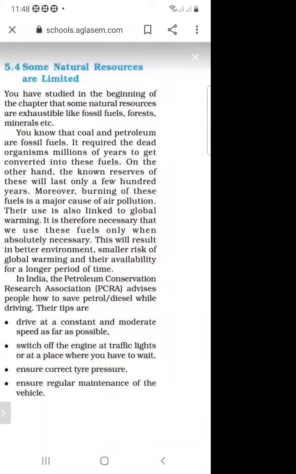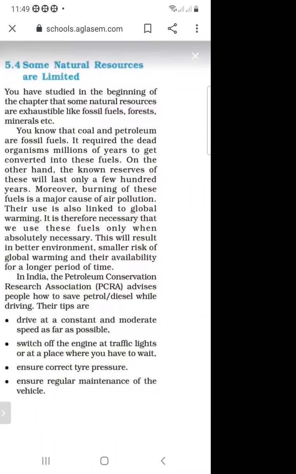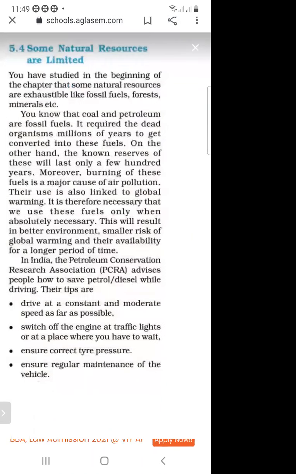So due to burning of these fuels, it is therefore necessary that we use these fuels only when absolutely necessary. This will result in a better environment, a smaller risk of global warming, and their availability for a longer period of time.